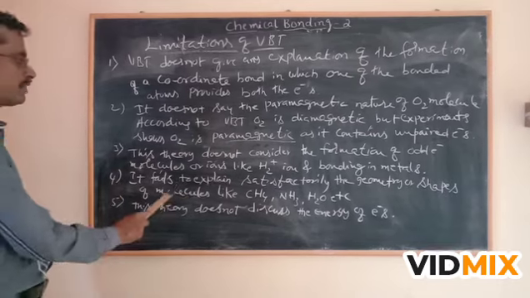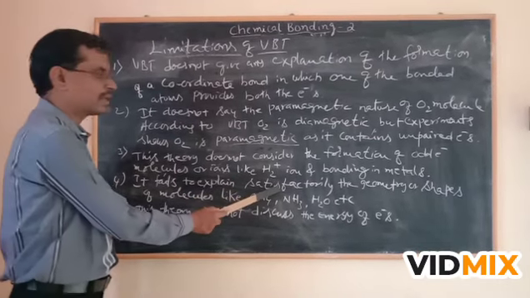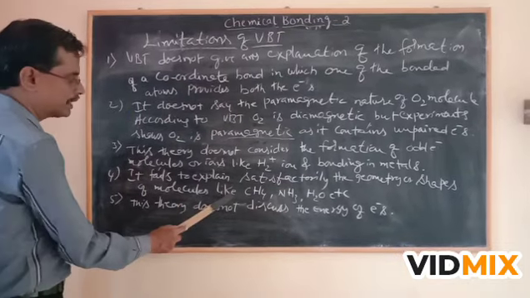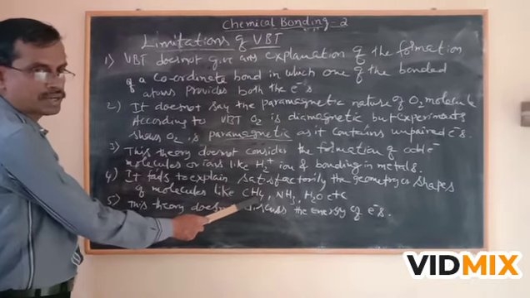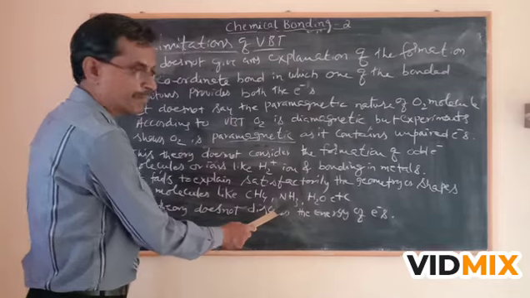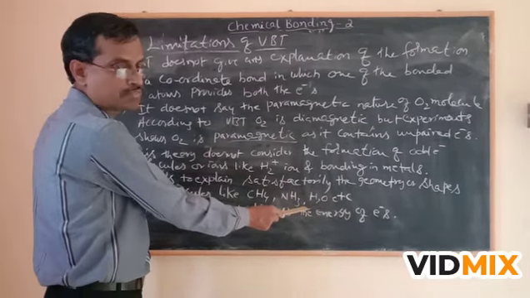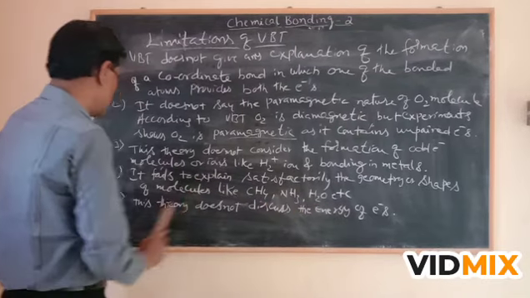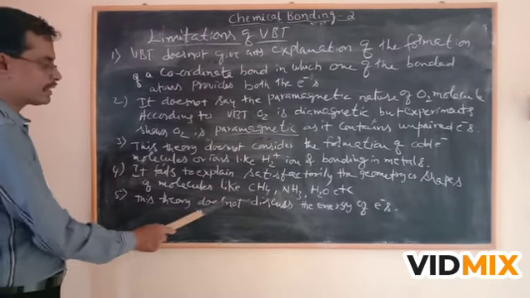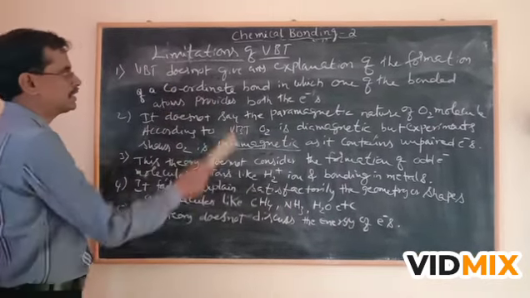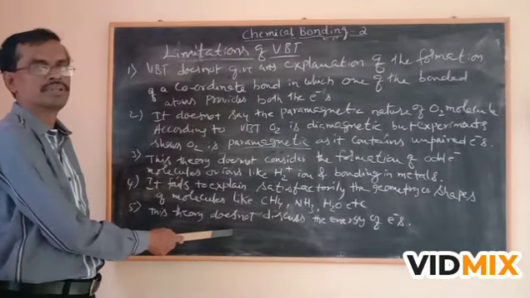Fourth, it fails to explain satisfactorily the geometry or shapes of molecules like methane, which is tetrahedral in shape, ammonia, which is pyramidal in shape, water, which is bent shape or V shape, etc. Fifth, this theory does not discuss the energy of the electrons. So these are the limitations of valence bond theory.